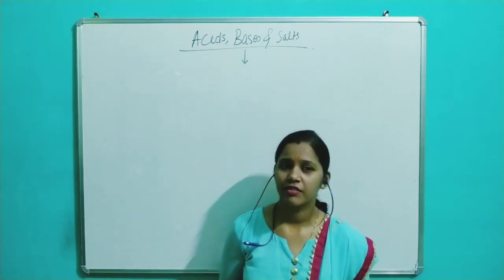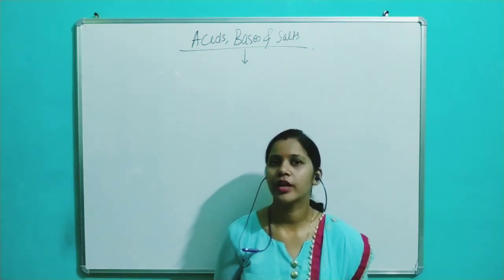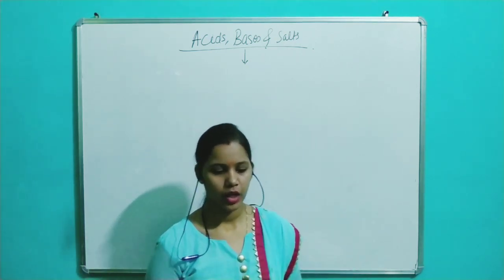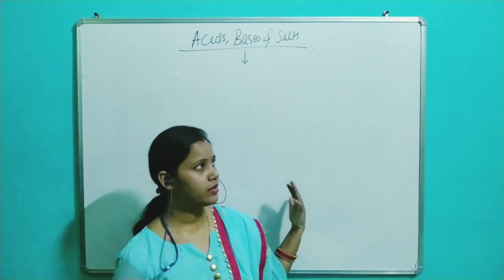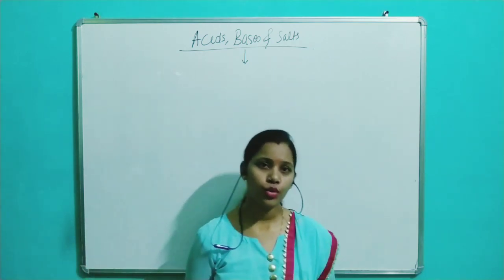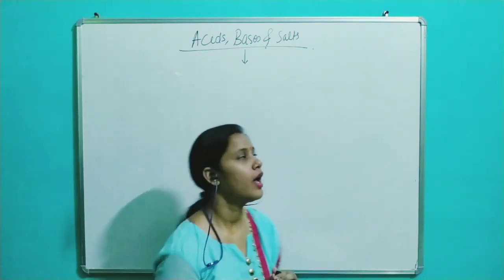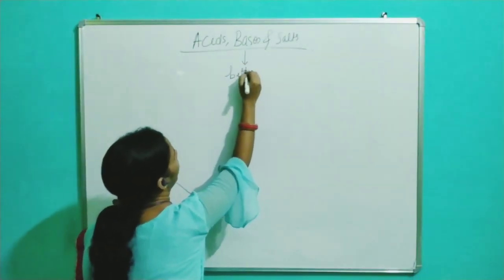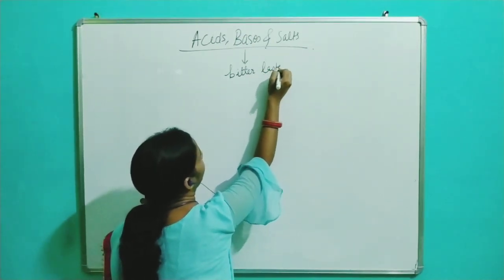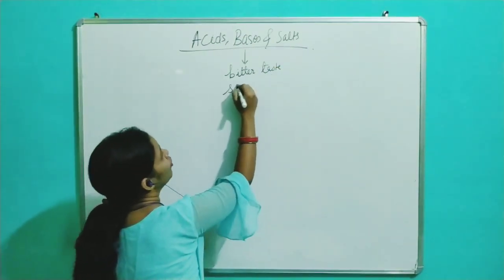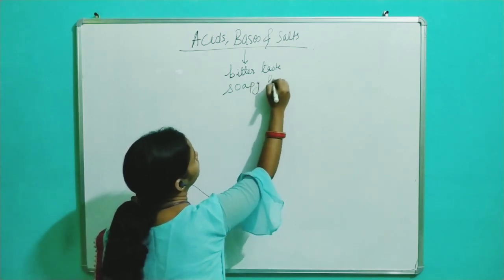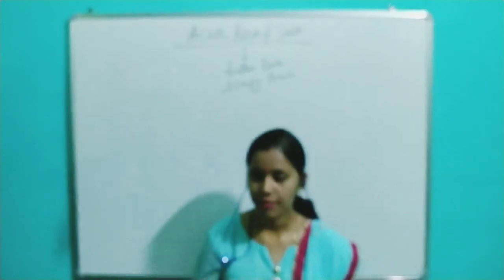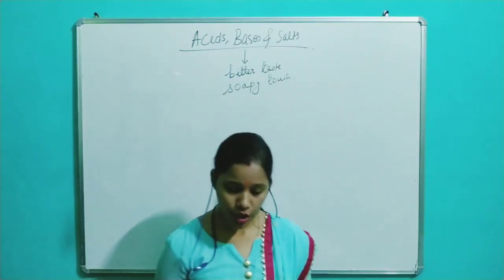Similarly, if you have ever tasted baking soda, you might have felt some bitterness in it. So when we talk about bases, bases are those substances which have a bitter taste and which are soapy in touch. For example, baking soda, washing soda.